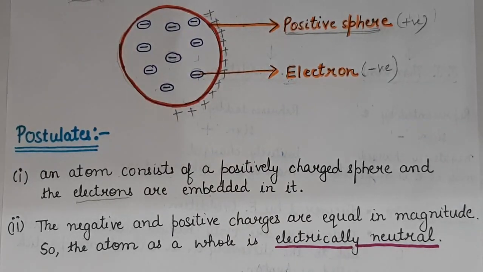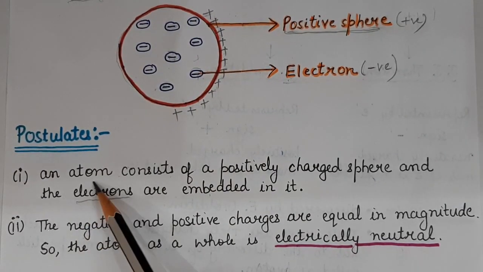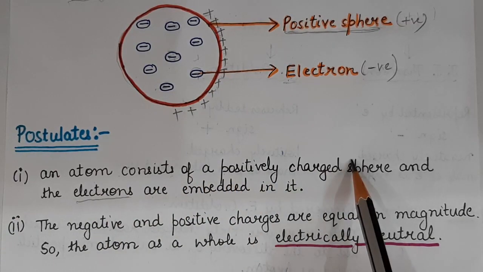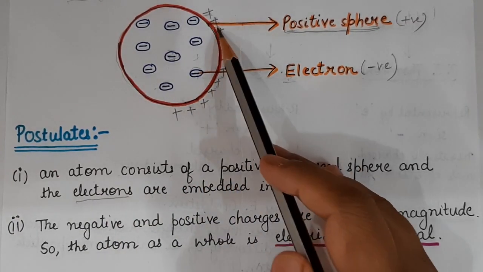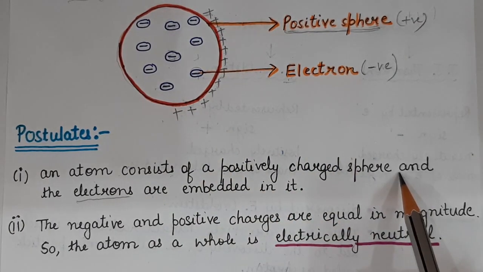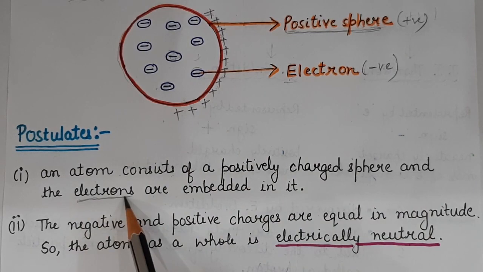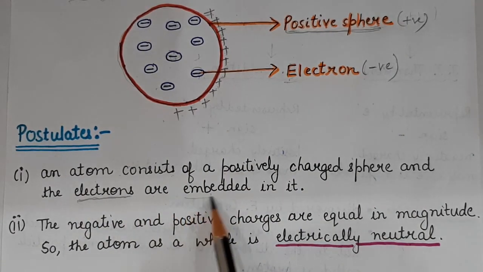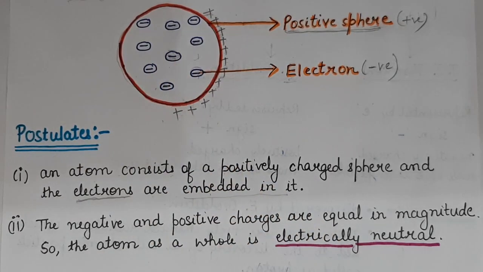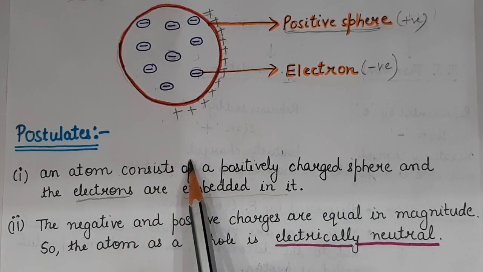Postulate number 1: an atom consists of a positively charged sphere, and the electrons are embedded in it. You can see the electrons are embedded in it. So this was the first postulate.